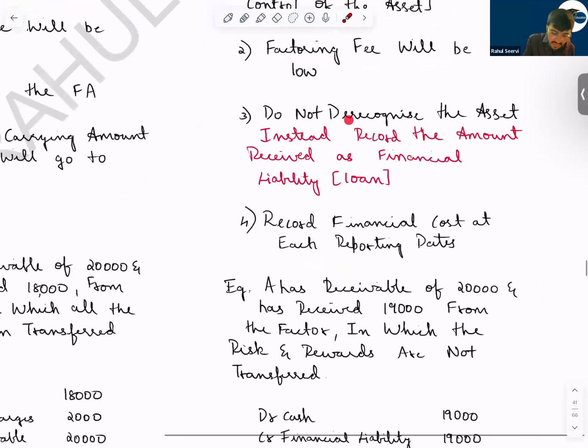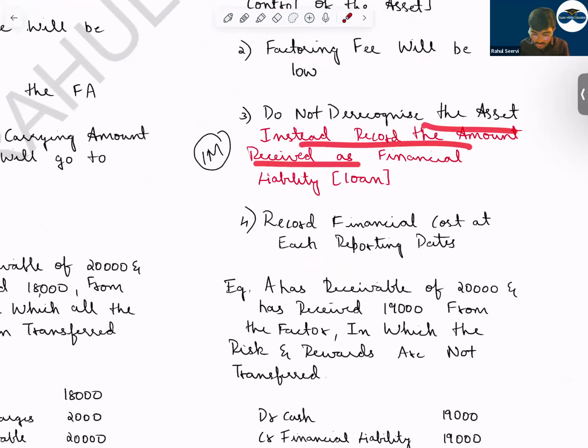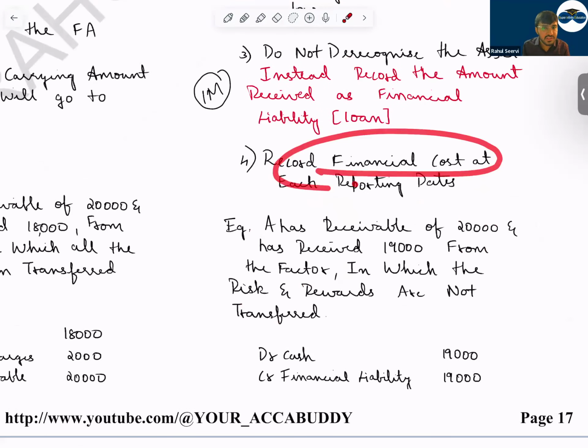Whenever a question comes, that is the second mark. Write down this point, you'll get one more mark. And write down the amount also. It's not that you'll just write down the sentence. Do not de-recognize the asset. Instead, record the amount received as a financial liability. So record finance cost at each reporting date.